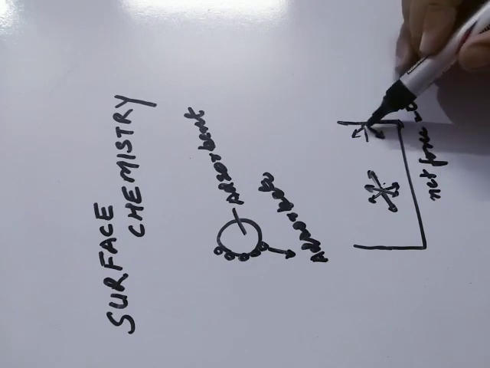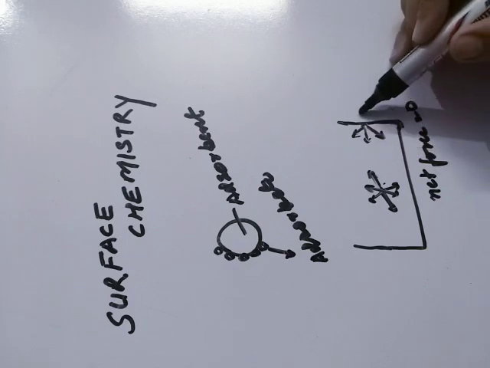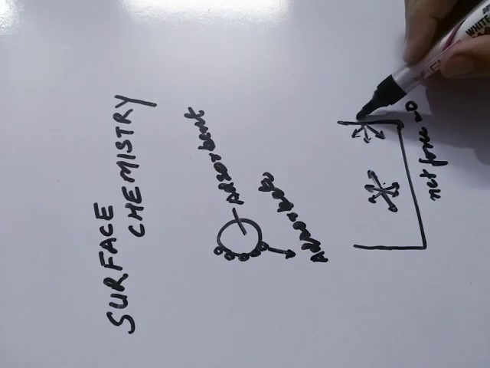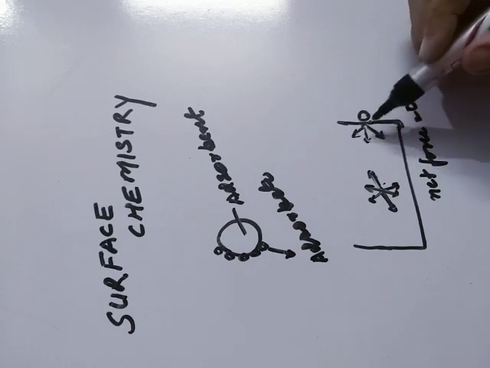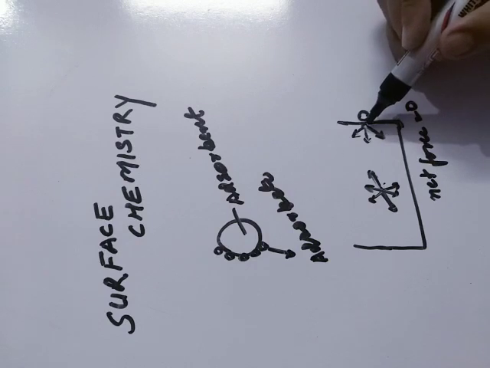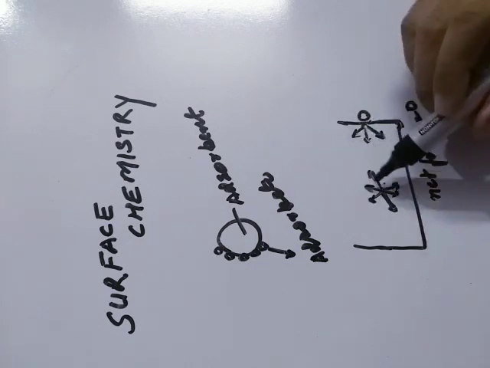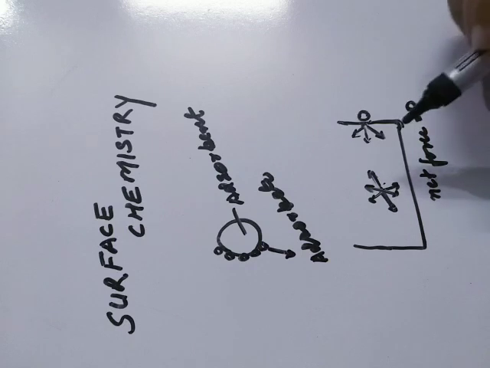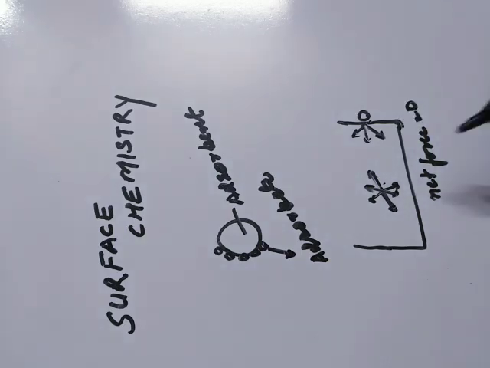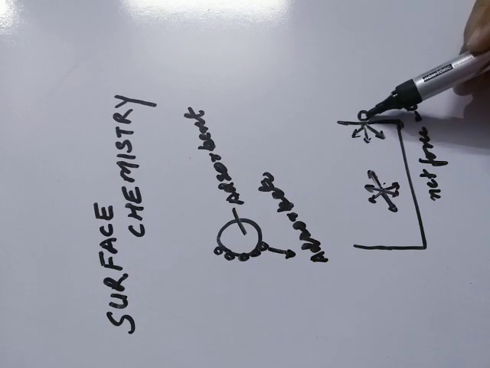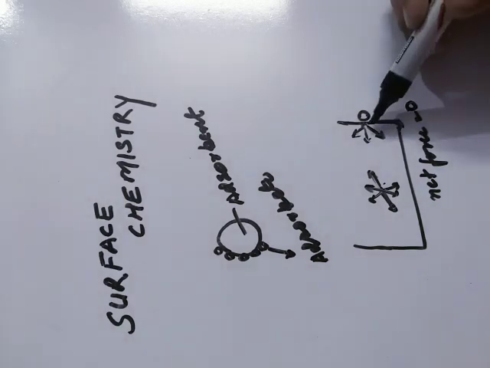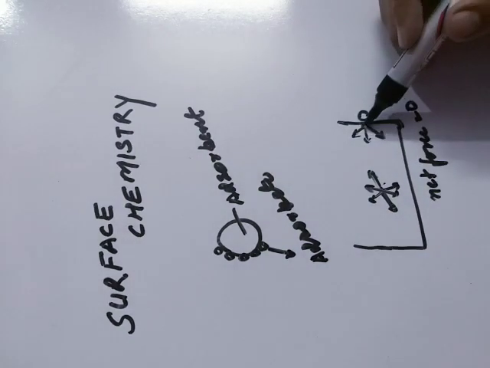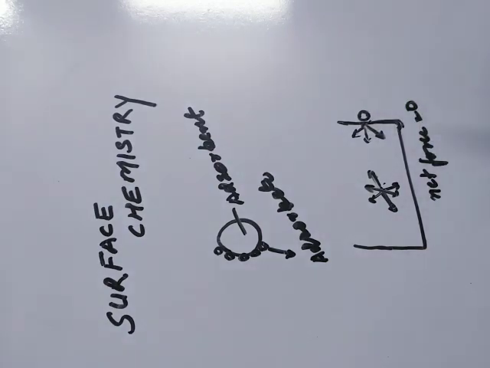So any substance, any gas that comes here will attach to the surface to balance the force of the particles present at the boundary. So this is how the adsorption process happens. That is the reason. This is the adsorbate, and this is the adsorbent. So to balance the force of the particles of the adsorbent present at the boundary, adsorption takes place.